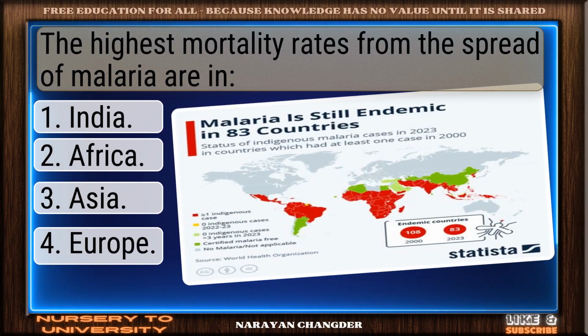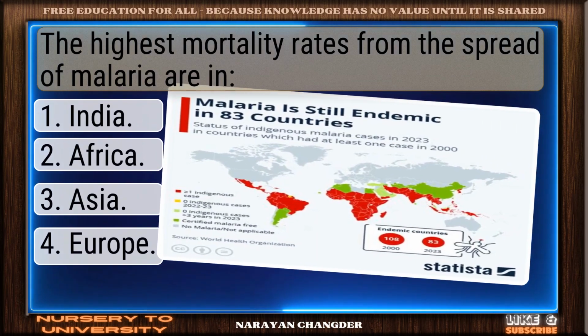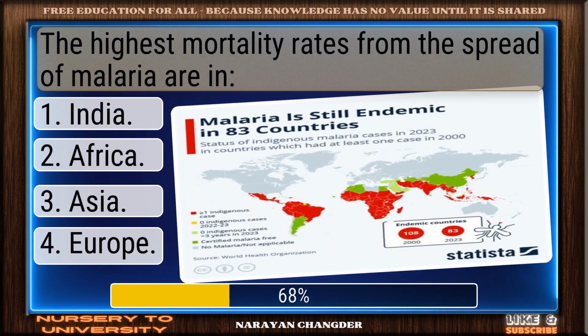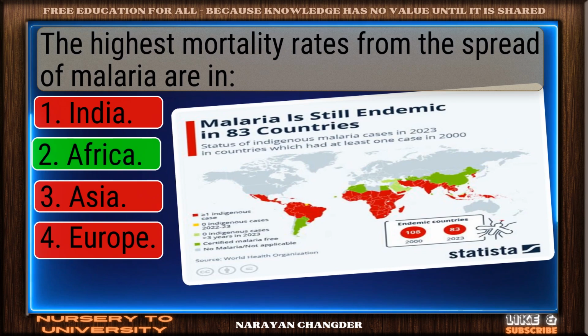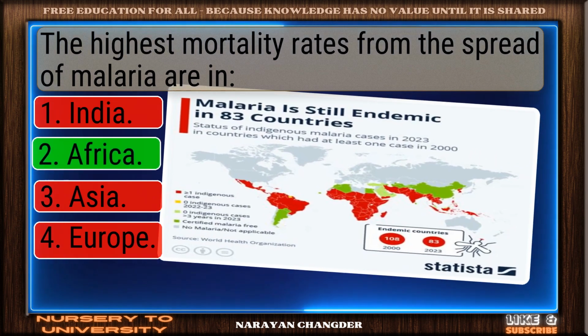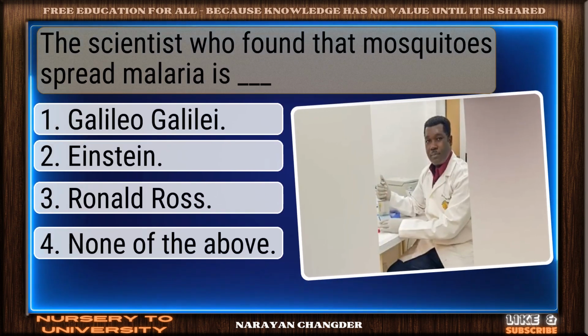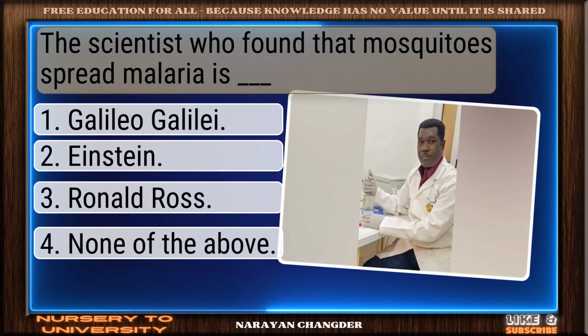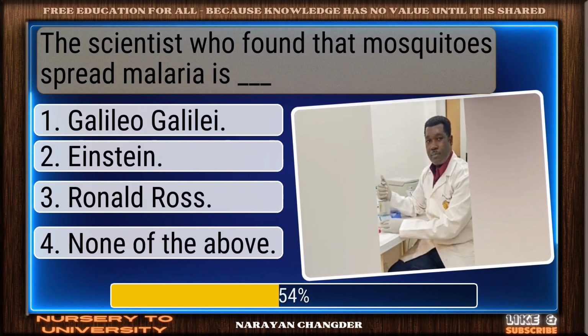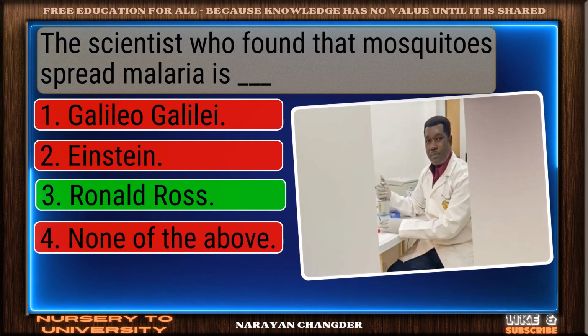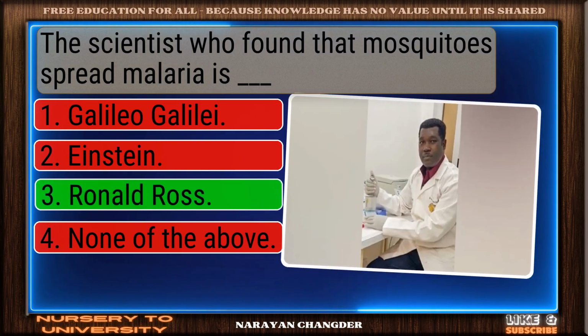The highest mortality rates from the spread of malaria are in ____. Great thinking. Africa is the right choice. The scientist who found that mosquitoes spread malaria is a ____. Right again. Ronald Ross is a valid answer.